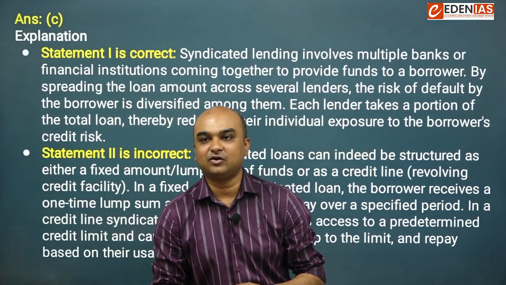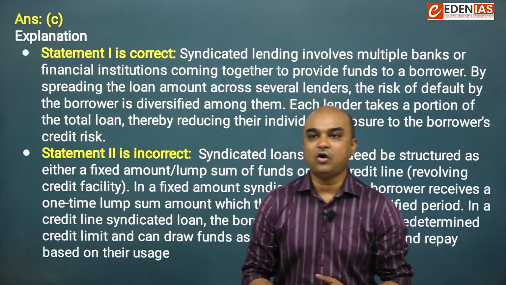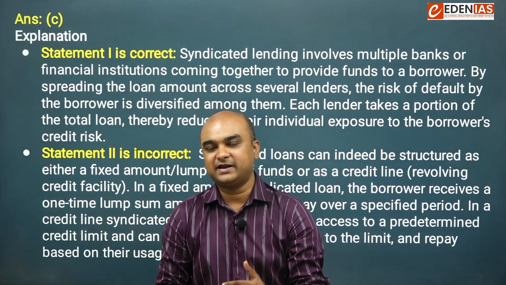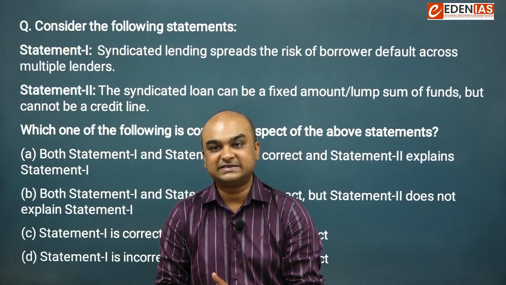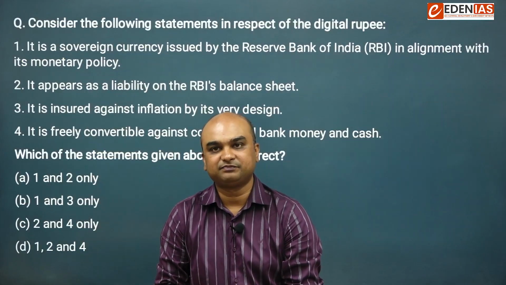Syndicated loans can indeed be structured as either a fixed amount lump sum or on the basis of a credit line, which is a revolving credit facility. So for this question, the right answer was C. It means first is correct and the second one is incorrect. Let's move to the next one.